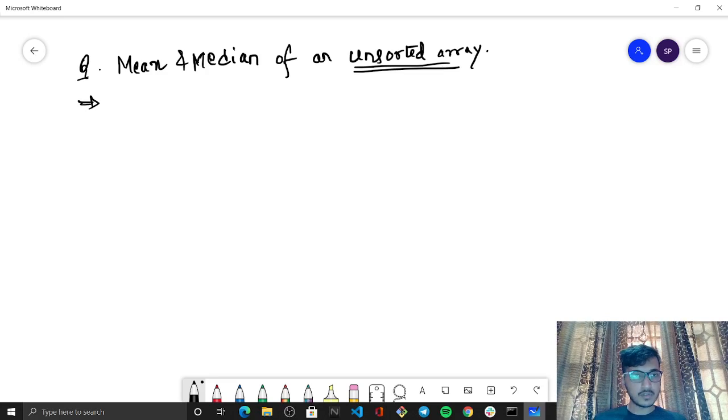Okay, so the mean function, we can declare it as void mean, and what we can do is we can declare an array of elements.